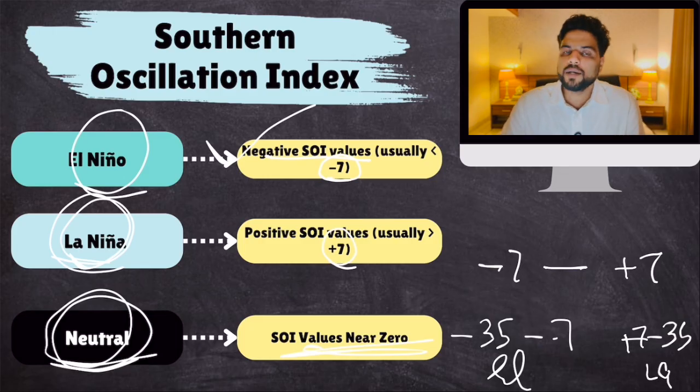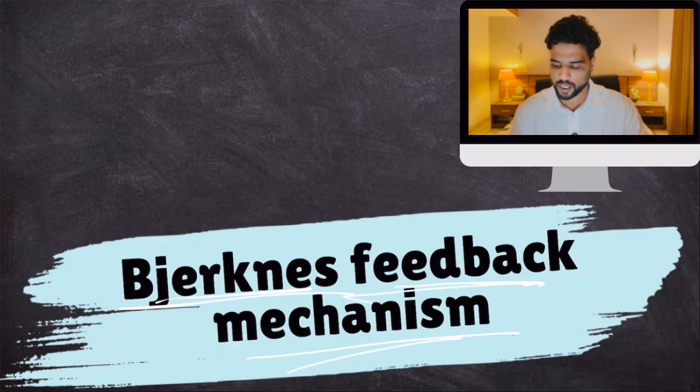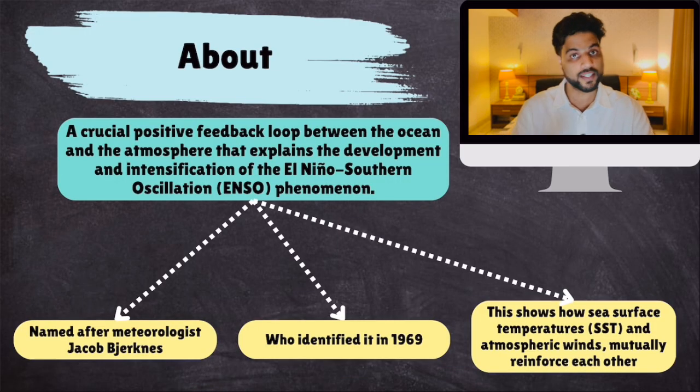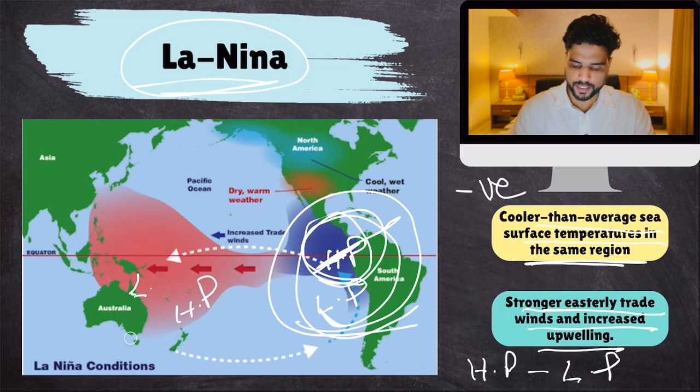But there are a few terms that I want you to understand, because questions can be asked from these terms. So number one is Bjerknes feedback mechanism. Now what does Bjerknes feedback mechanism say? It is related to ENSO only. A crucial positive feedback loop between ocean and atmosphere that explains the development and intensification of ENSO phenomena. What does this feedback loop say? Pay close attention. Let me explain.